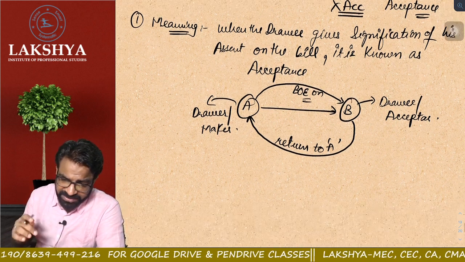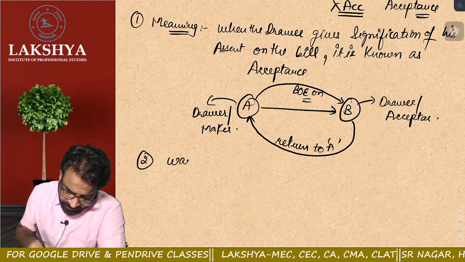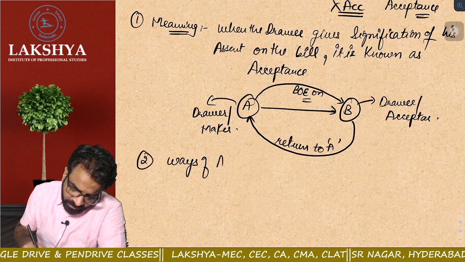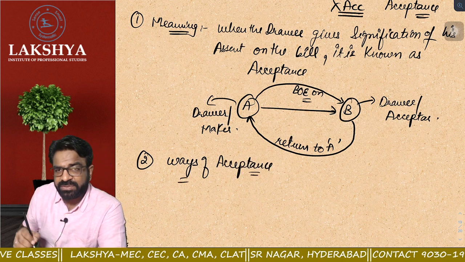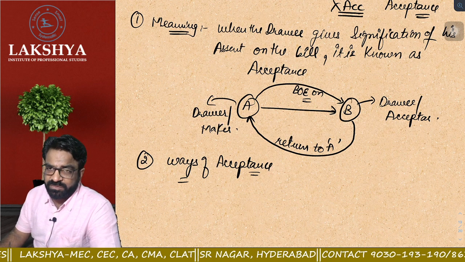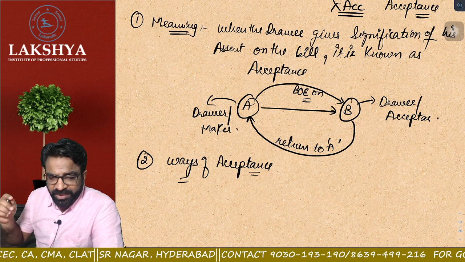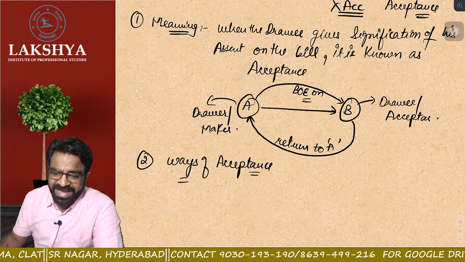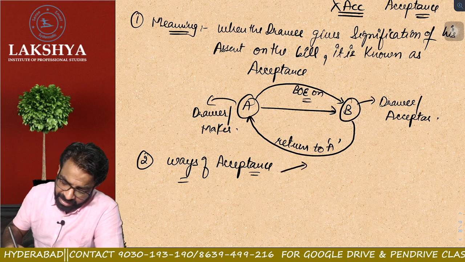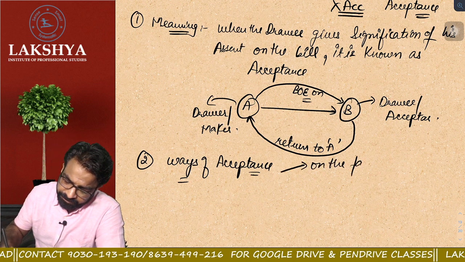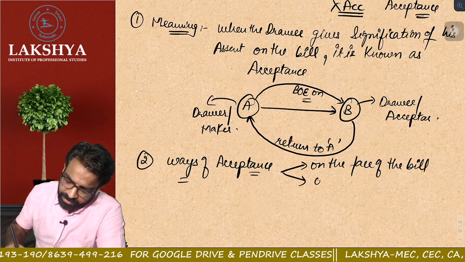Next thing we have to understand, point number 2: what are the ways of doing acceptance on a bill of exchange? What are the modes of doing the acceptance on a bill of exchange? So remember one thing, when we talk about acceptance, acceptance can be done in two different ways. Acceptance can be done either on the face of the bill or on the back of the bill.